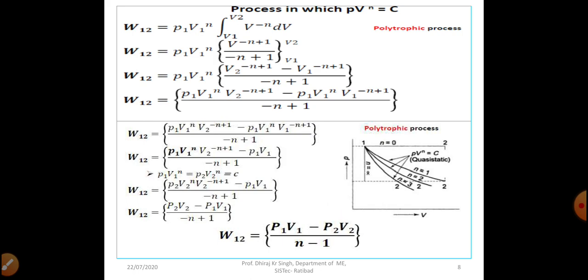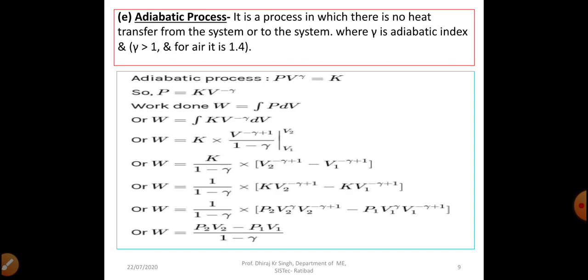If we talk about the adiabatic process, then we just have to replace this n by gamma. So we can see this in the next slide. Here, adiabatic process. What is an adiabatic process? An adiabatic process is a process in which there is no heat transfer from the system or to the system. And gamma is the adiabatic index, its value is greater than 1. Why gamma is greater than 1? I have already discussed with you all. And for air it is 1.4.